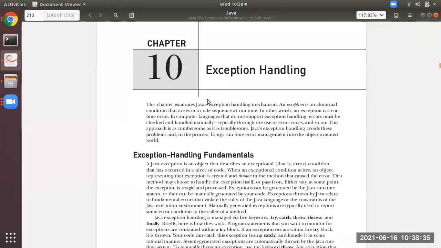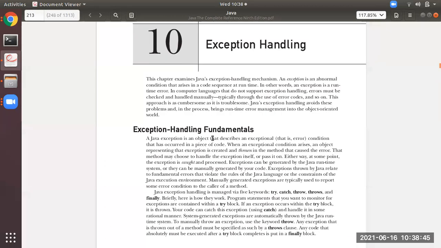So, listen, students, today's topic is exception handling. So, what is exception handling? Before we go inside what is exception handling, you need to know what is exception. Exception is an abnormal condition that occurs during the runtime. Okay, it is like an error.